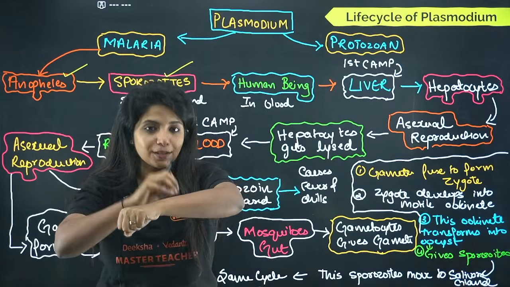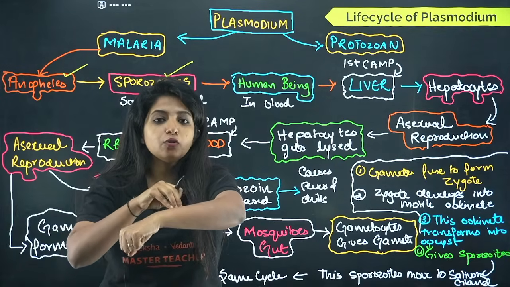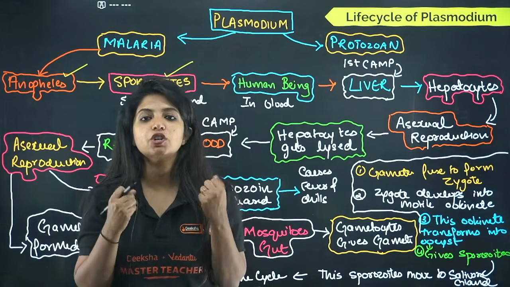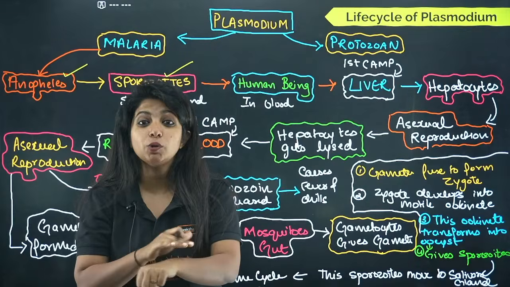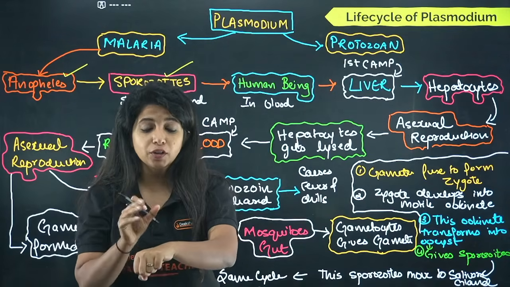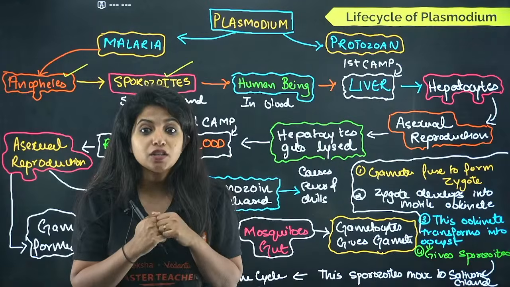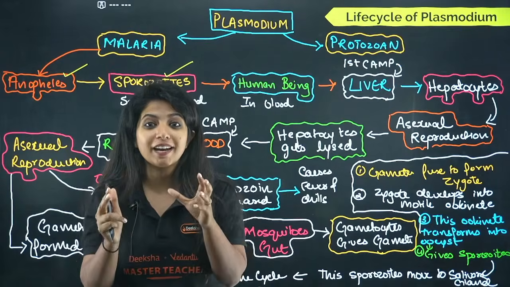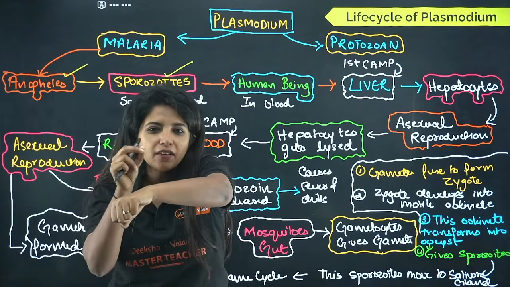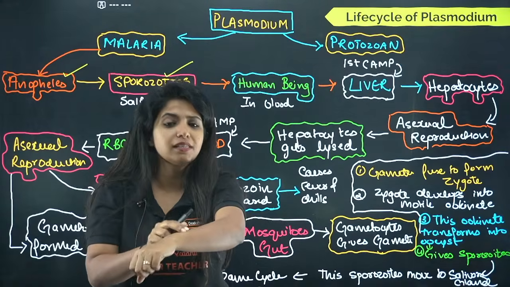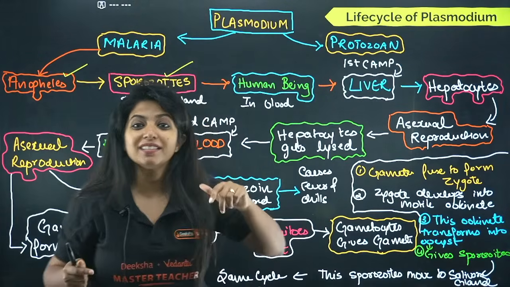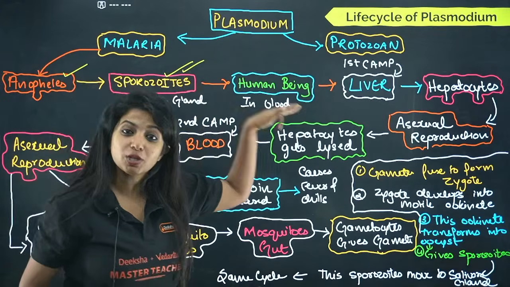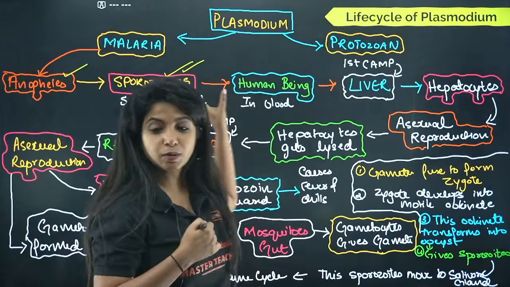Now what happens? Mosquito comes to bite us. When it comes to bite us, it needs to drink blood very easily. And our blood naturally gets clotted very easily. This mosquito does not want clotting to happen. It wants to just drink the blood. So what does it do? It releases some anti-clotting stuff with the help of saliva. So it basically passes down its saliva into our body, and with that it passes the anti-clotting enzyme. But in the saliva, sporozoite was there. So sporozoite has now officially entered our body, right?